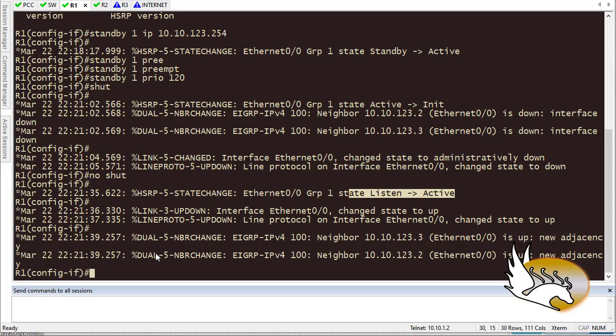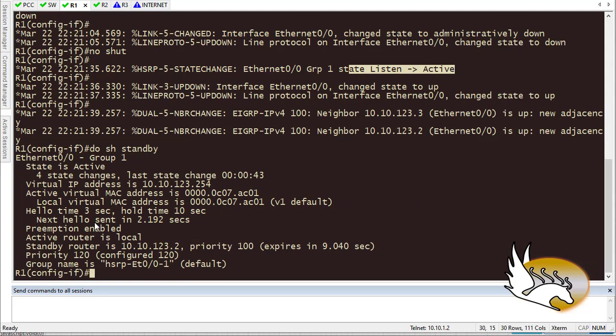Now I'm going to delete this standby HSRP. I'm going to go with VRRP. And before doing that, let's say show standby is going to give us information about what we have here. It says that preemption is enabled because we did that, of course. It has a priority of 120. This is exactly what we did again. And it has a state of active.